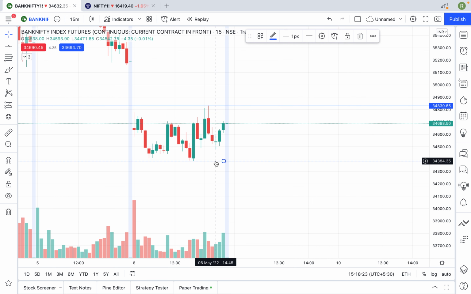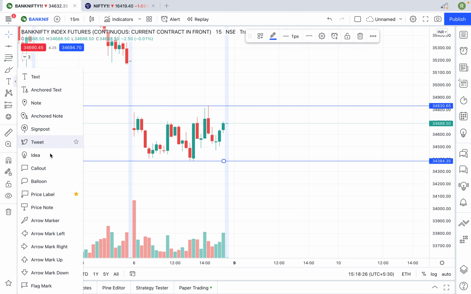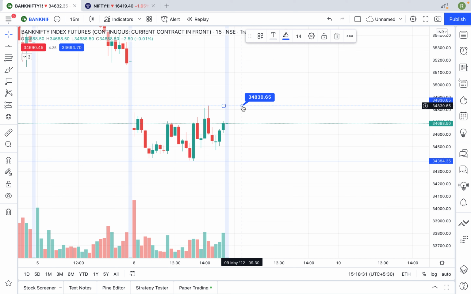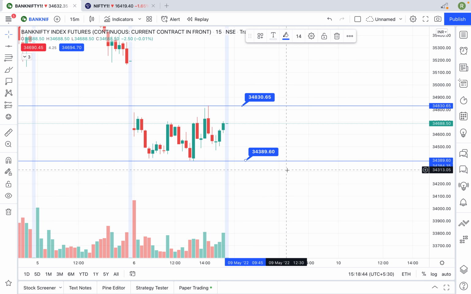One is upside and second is downside, to understand what is the support and resistance. So here what we got now, one your high made is 34,830, second low was your 34,389. Cool. So in this particular zone, what is exactly happening in Bank Nifty?